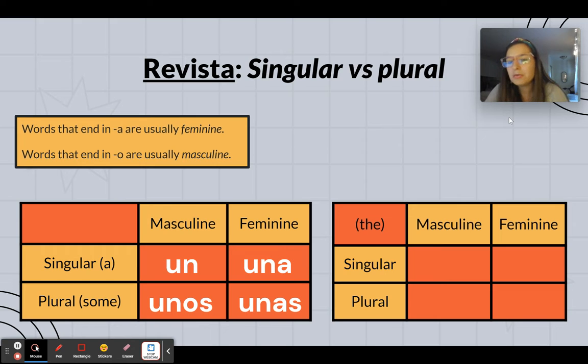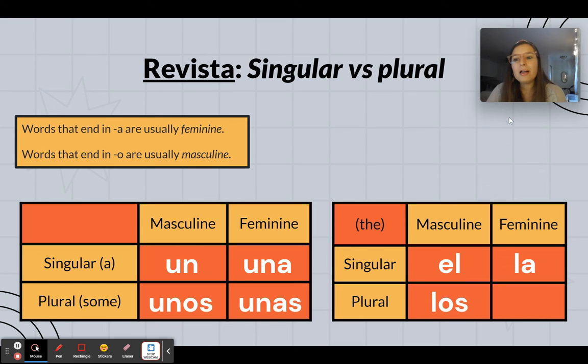Now, whenever we use the, that is a specific item. So, yo quiero el perro, right? I'm at a shelter and I see a dog and I say, oh, yo quiero el perro. I want the dog, that specific dog. So I use el. Or yo quiero la galleta. I'm in a bakery and I see my favorite cookie, the chocolate chip cookie, and I say, yo quiero la galleta. I want that one cookie, the cookie.